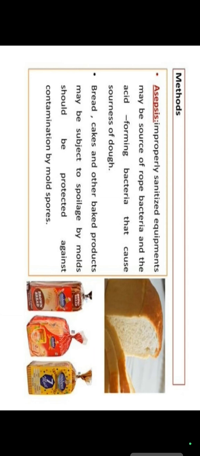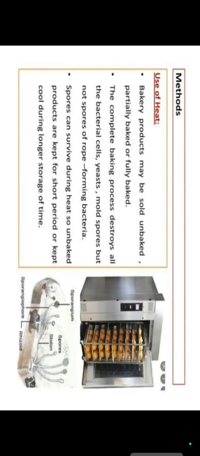That is, sanitize the equipment, which may be the source of many bacteria, mainly the bacteria that cause sourness of bread, cake and other baked products, which can be spoiled by different types of molds contaminated by mold spores. How can they be prevented? By the use of heat. We can use heat in different ways to prevent all kinds of contamination and spoilage.